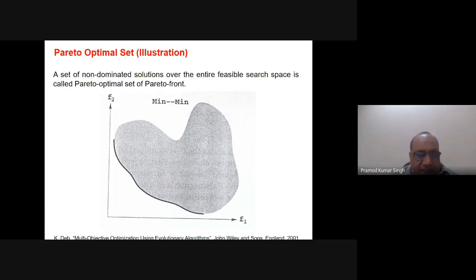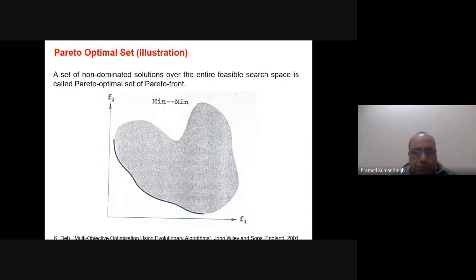In this search space, if you refer to this dark line, this one, this is basically a Pareto front. Think of this image and this dark area as if a lot of dots are there, where each dot is one single solution. Similarly, this line also consists of a lot of dots. So all these are the Pareto optimal solutions.